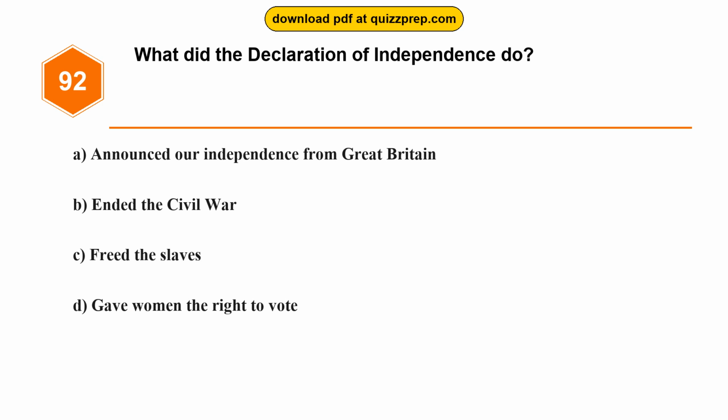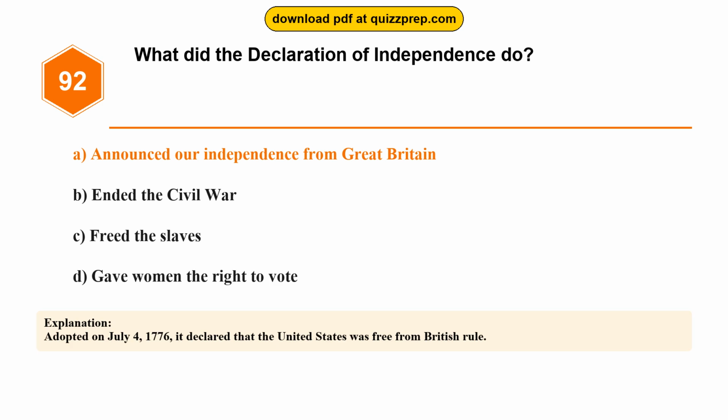Question 92. What did the Declaration of Independence do? Option A, announced our independence from Great Britain. Option B, ended the Civil War. Option C, freed the slaves. Option D, gave women the right to vote. The correct answer is option A, announced our independence from Great Britain. Adopted on July 4, 1776, it declared that the United States was free from British rule.